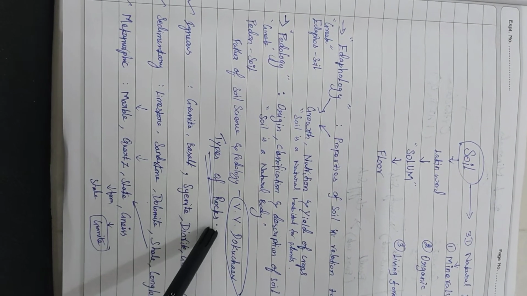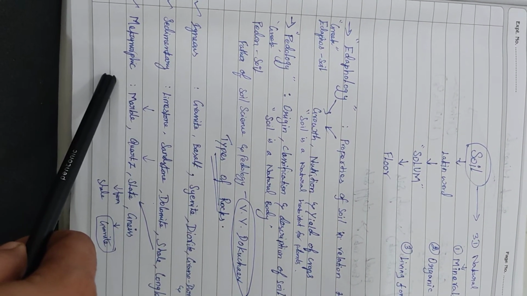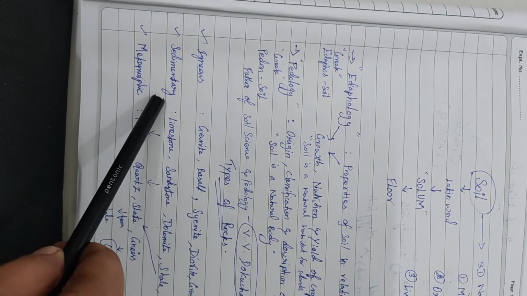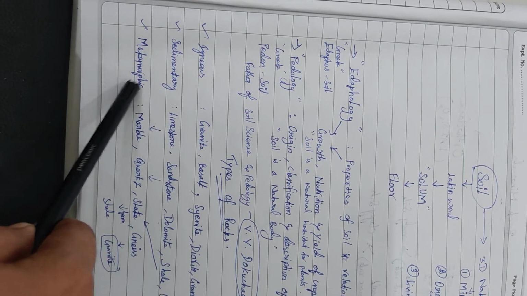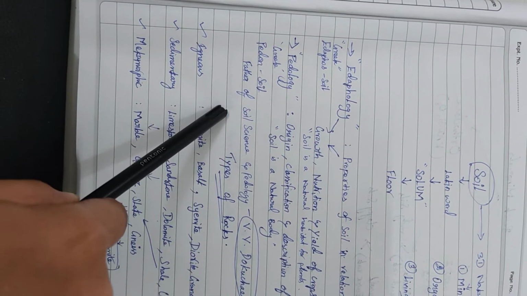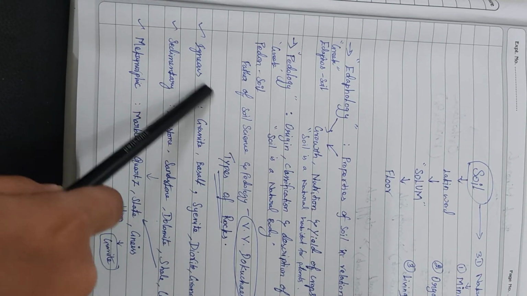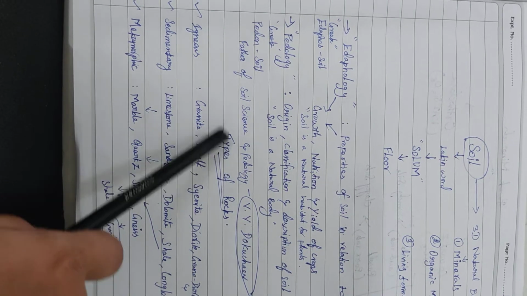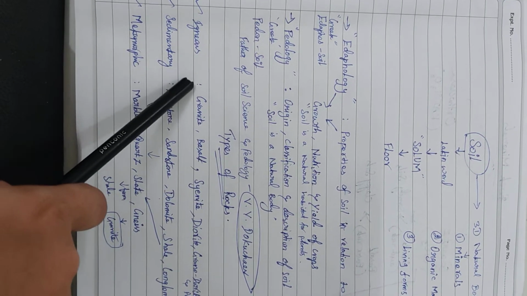Types of rocks. There are 3 types of rocks: one is igneous, another is sedimentary and the other is metamorphic rocks. These igneous rocks form on the earth in 2 ways: one is solidification of magma and the other is cooling of lava.